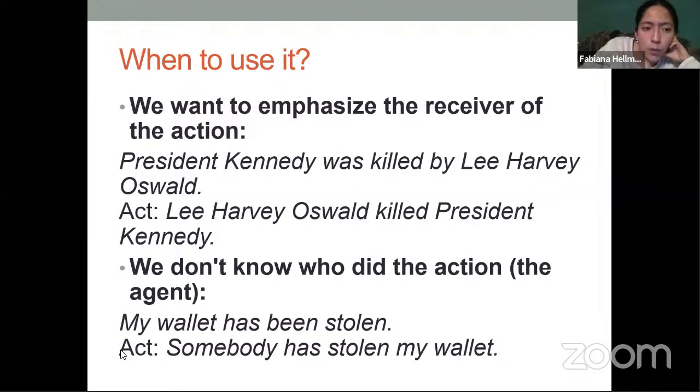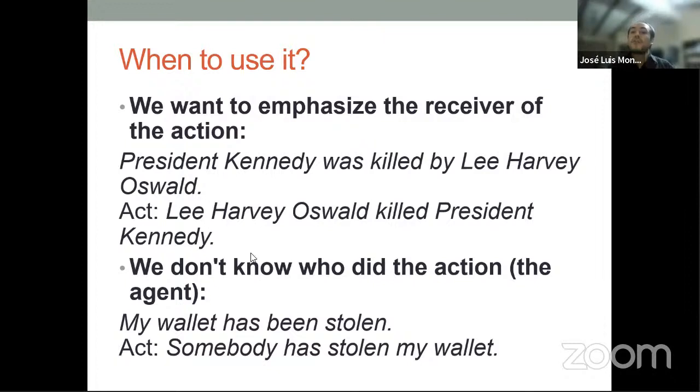Okay. When to use it? We want to emphasize the receiver of the action. President Kennedy was killed by Lee Harvey Oswald. Active: Lee Harvey Oswald killed President Kennedy. We don't know who did the action, the agent? My wallet has been stolen. Active: Somebody has stolen my wallet. Thank you very much, Fabiana.